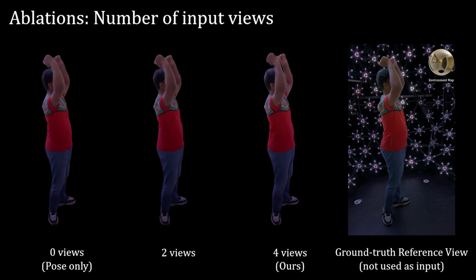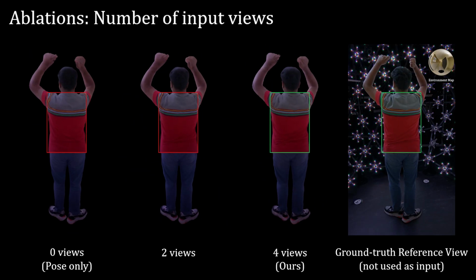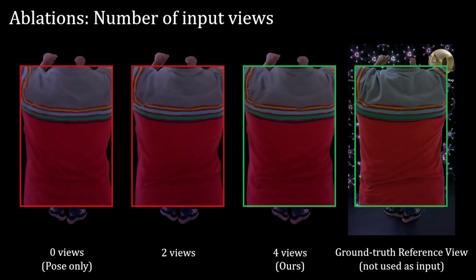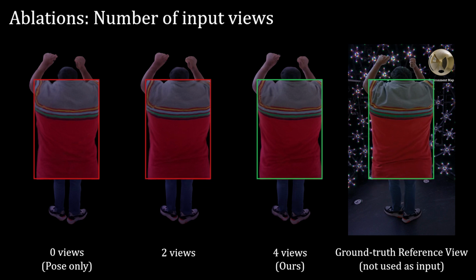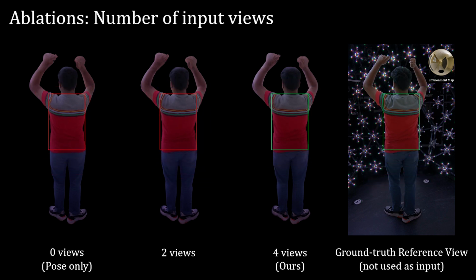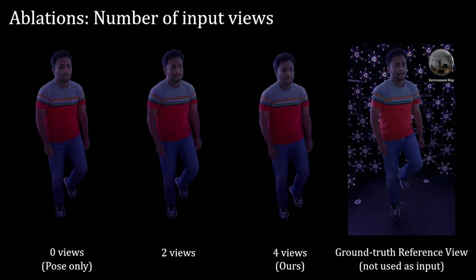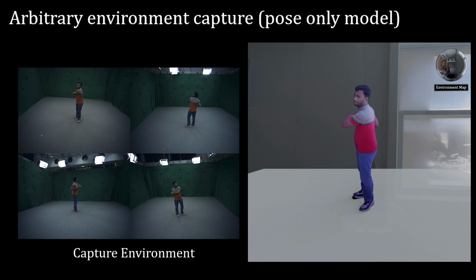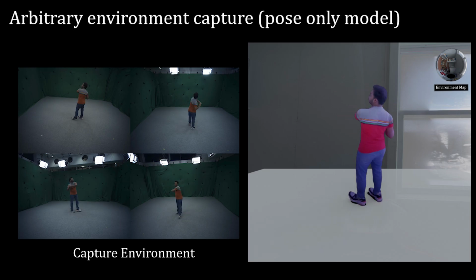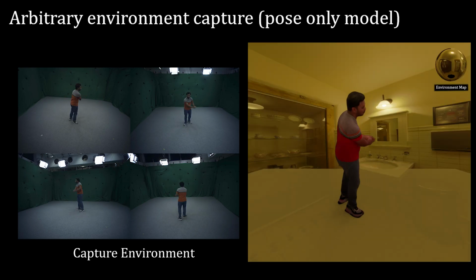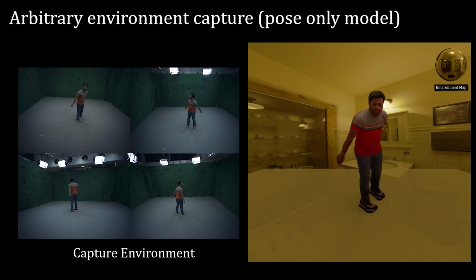We also ablate the effect of the number of views on the performance of our method. While our network gives photorealistic results across different numbers of views, on decreasing the number of views, we observe hallucination and decrease in preservation of fine details compared to ground truth. We show the ability of our pose-only model to relight an avatar captured in arbitrary diverse lighting conditions. Thanks for your attention.